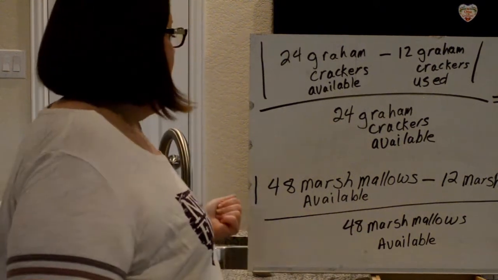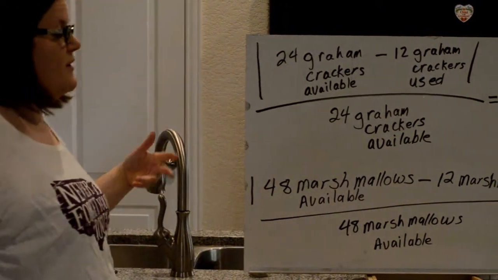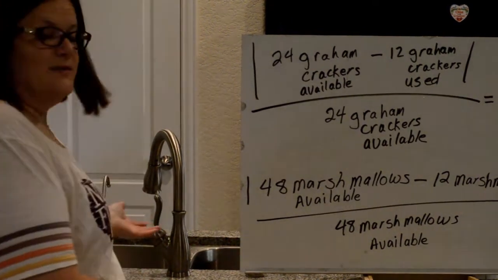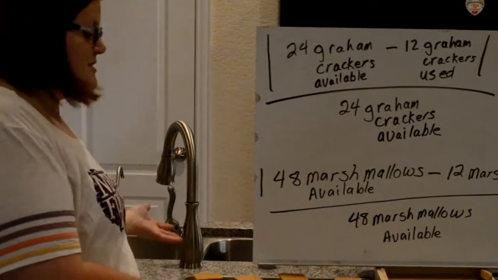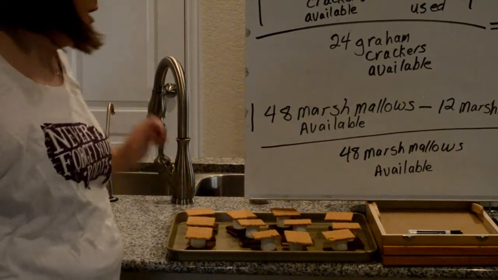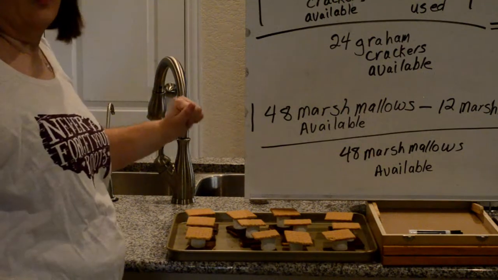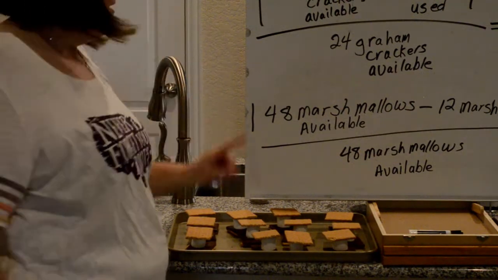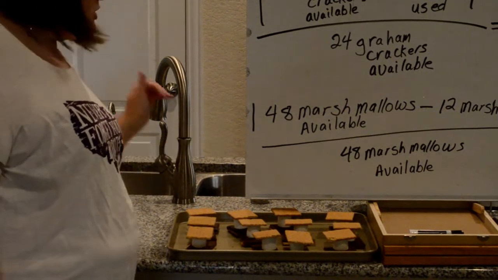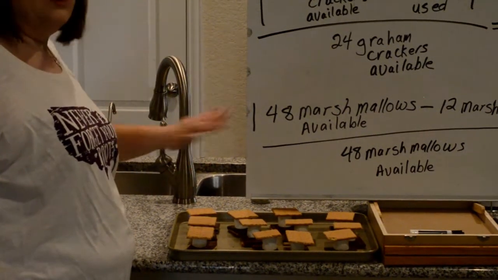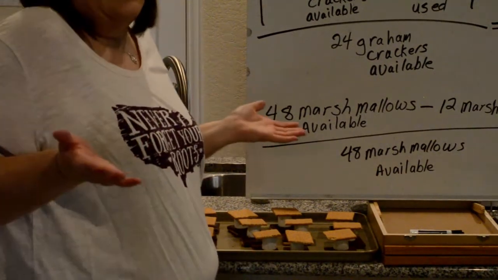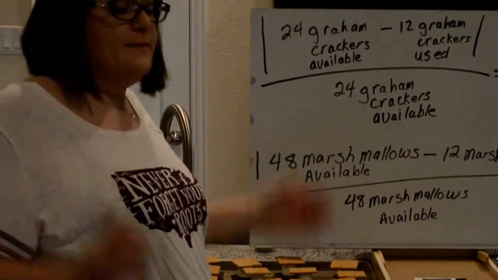Now, I'm not showing you the calculation for the chocolate because you can figure it out. Remember, that's what limited us to only being able to make or yield 12 s'mores. So, I said graham crackers, I'm sorry, the chocolate. The chocolate was our limiting reactant, and that's the thing that made us only be able to do 12. So that was 100% used, right? 100% of our chocolate was gone. So that's easy to say, oh, 100% yield, all right?